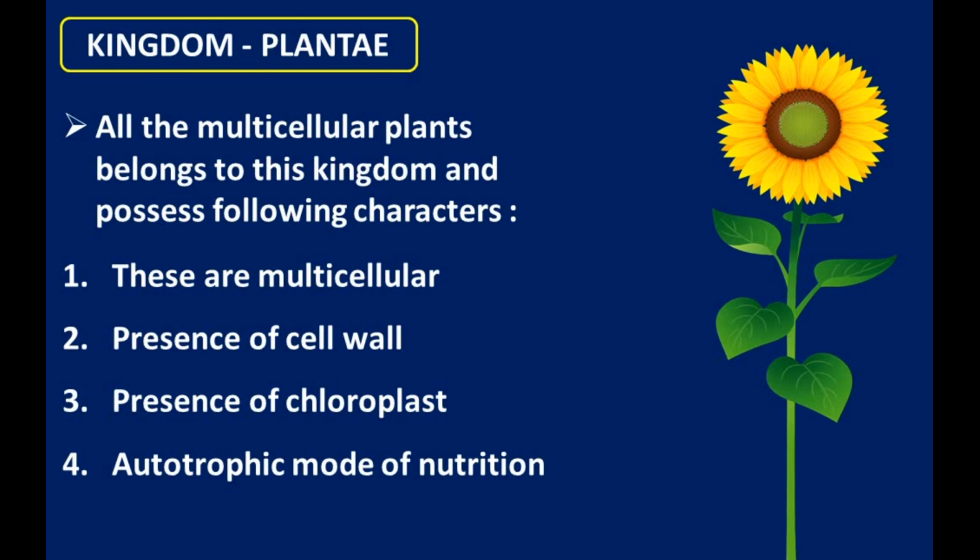So their mode of nutrition is autotrophic. All these plants are autotrophs because they make their own food due to the presence of chloroplast.